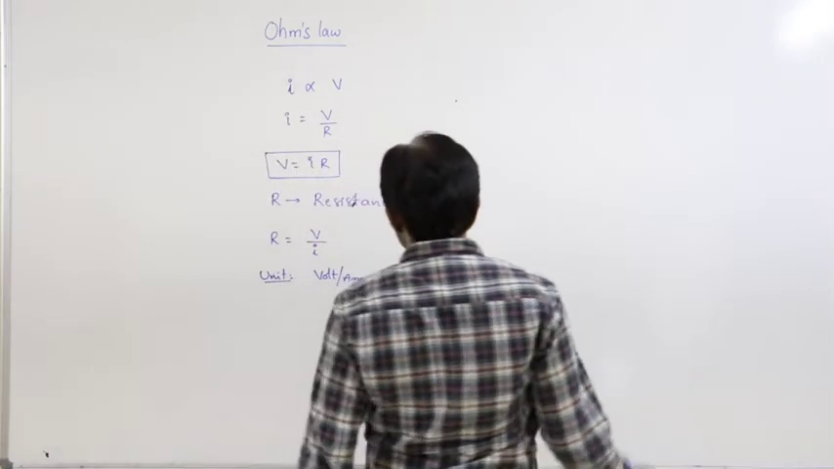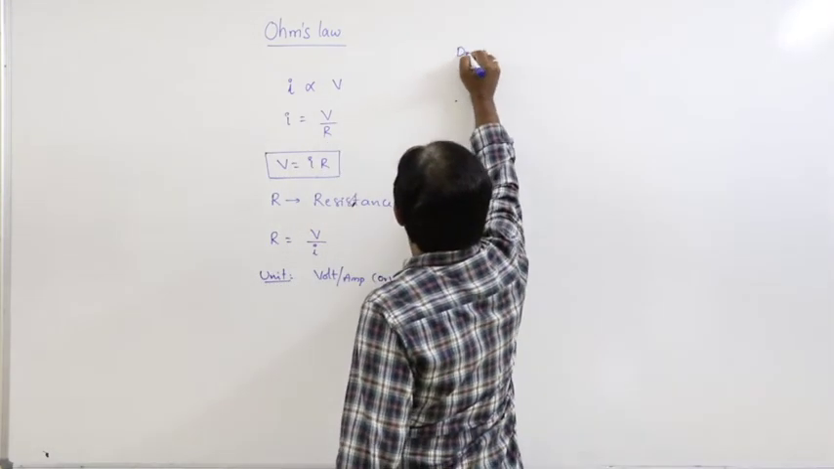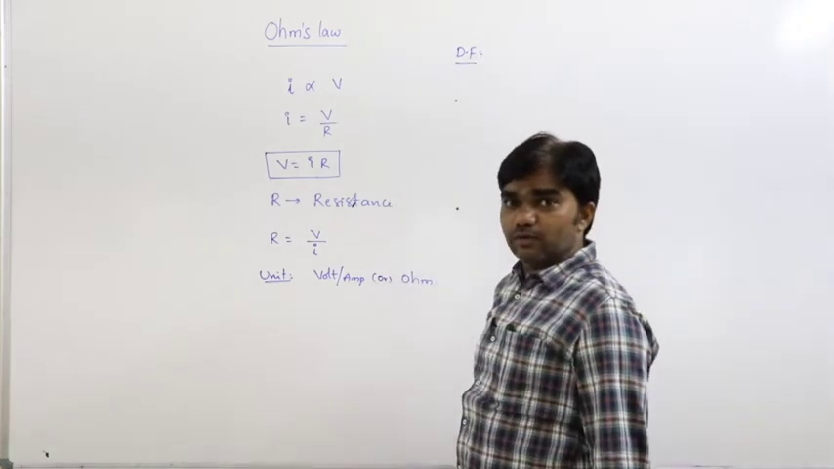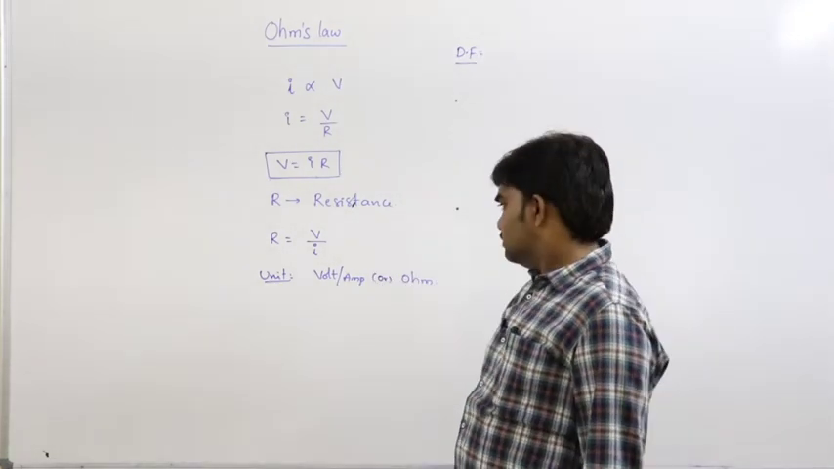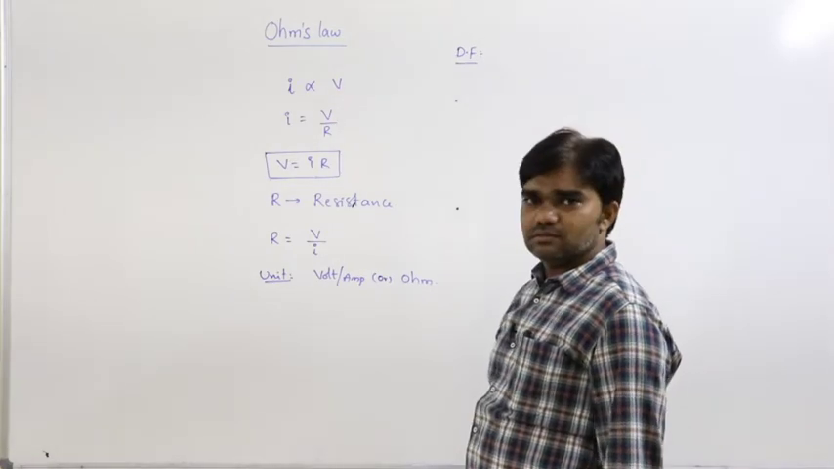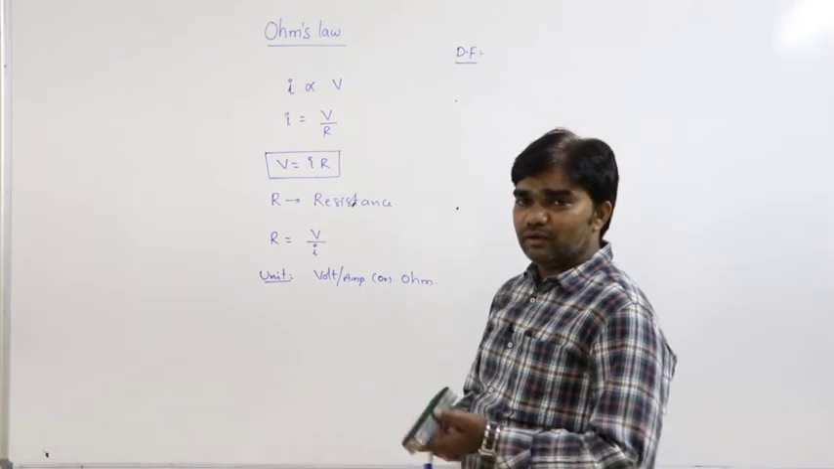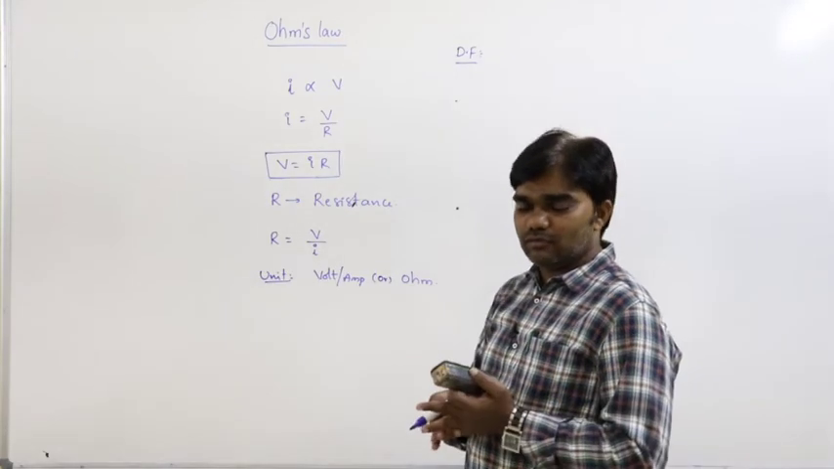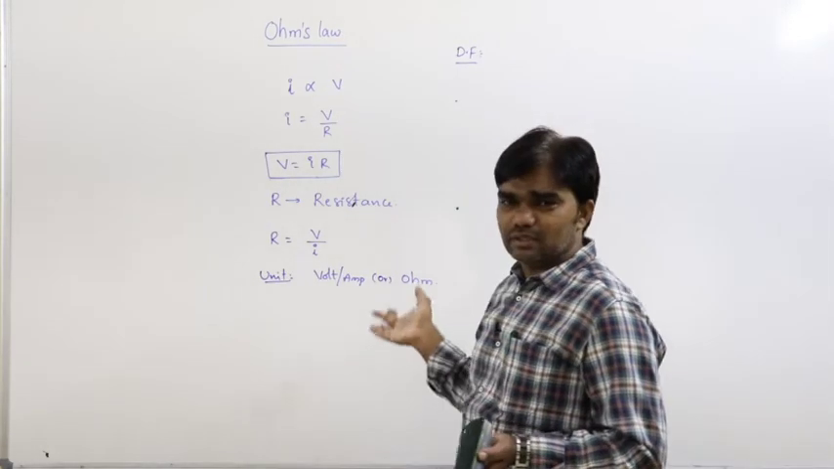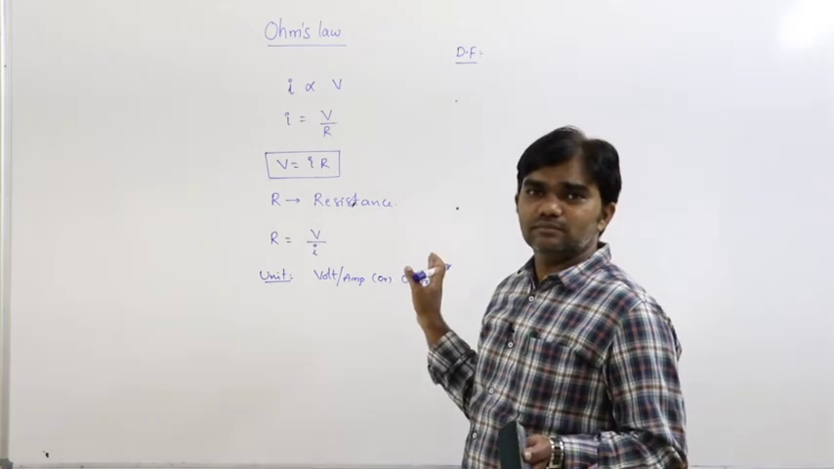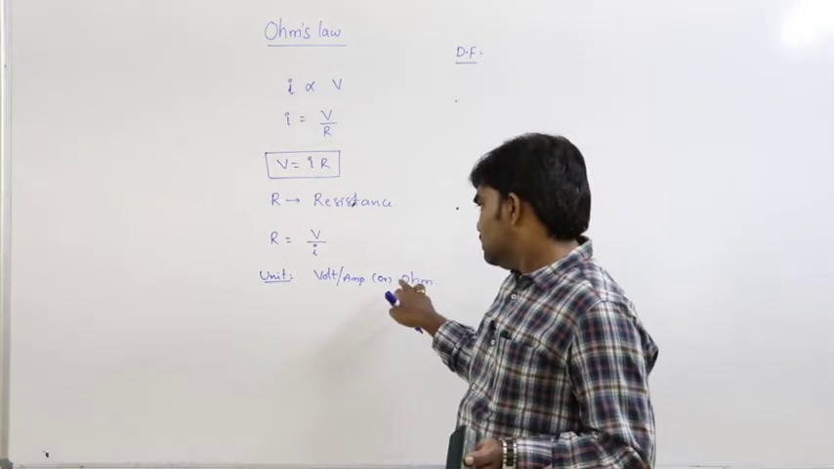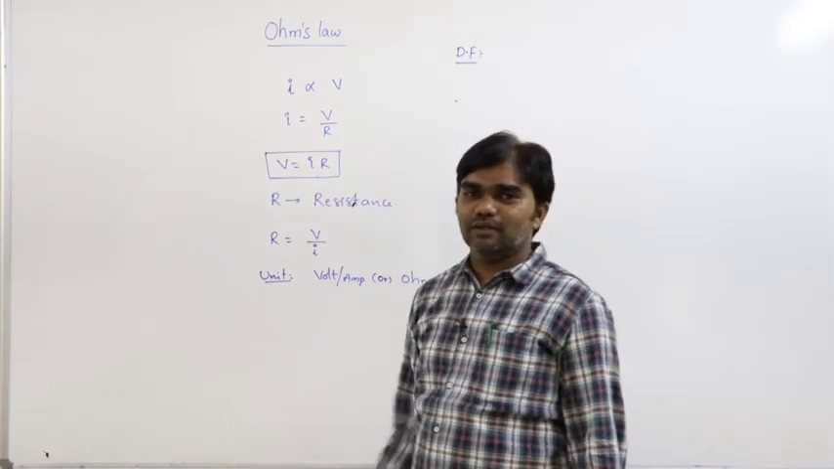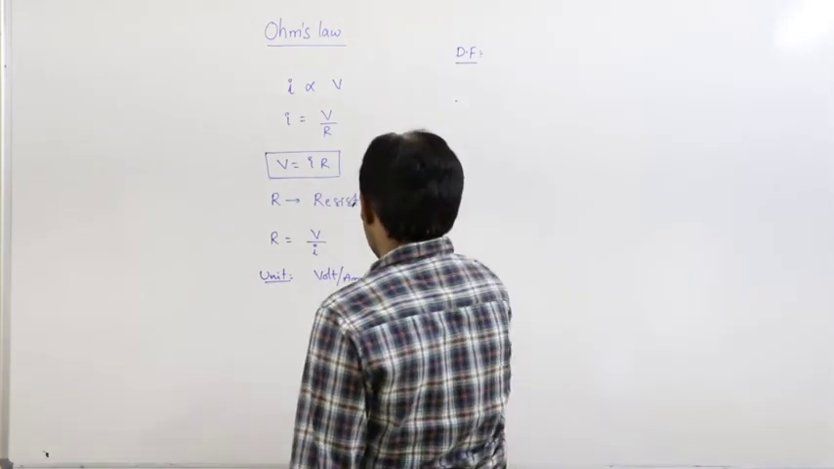So, what is the dimensional formula of resistance? Of course, if you remember it by heart, no problem. But if we forget the dimensional formula of resistance, how can we write it? See here, volt per ampere.